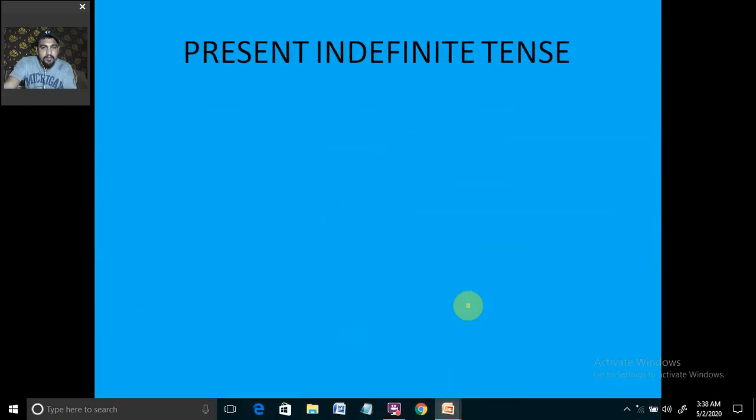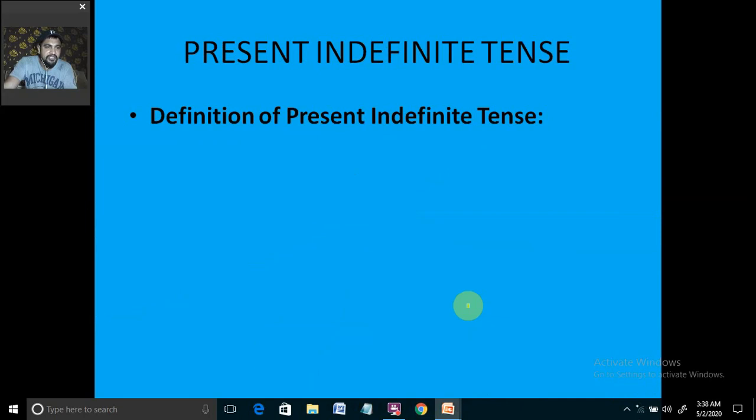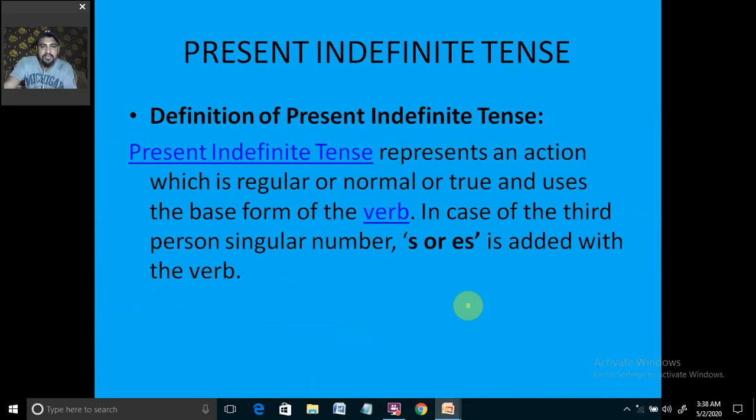Okay, definition. The definition of the present indefinite: present indefinite tense is the one which represents an action which is regular, which happens repeatedly, or which normally happens, or which is true, which is a universal truth. Okay, what is a universal truth? Like, Earth revolves around the sun. That is a universal truth. So such statements are said or written in the present indefinite tense.